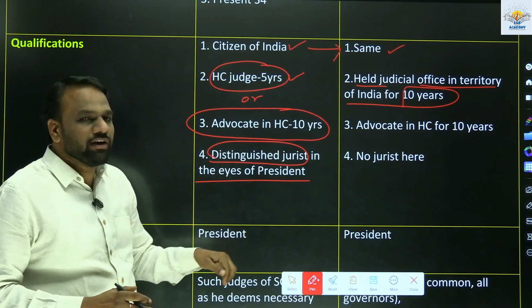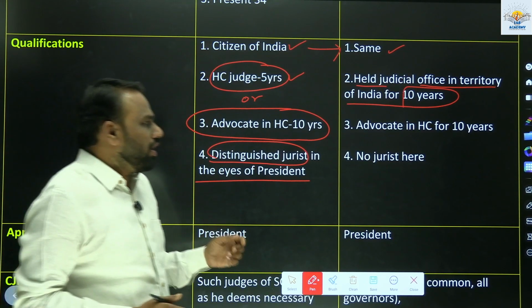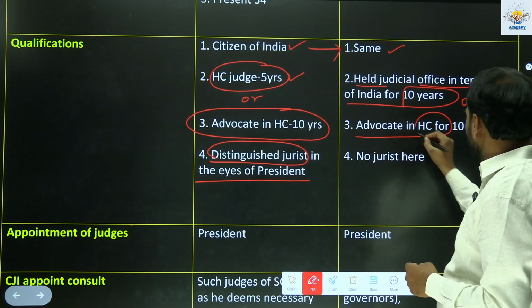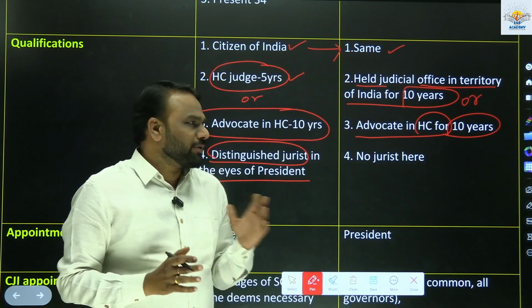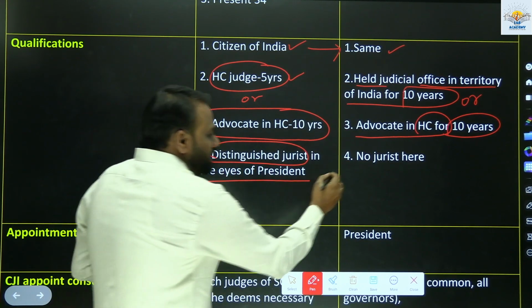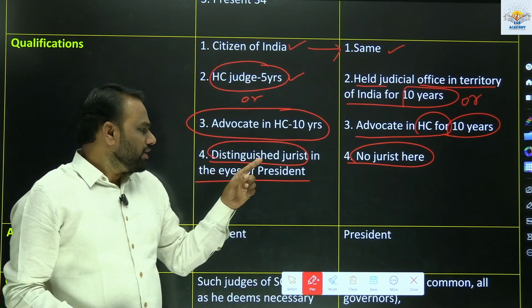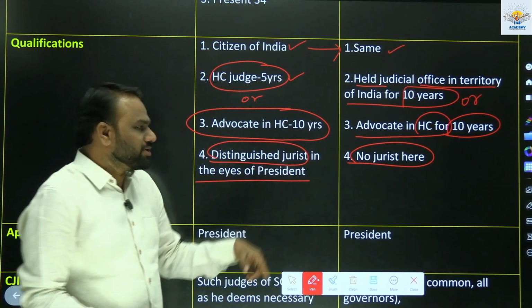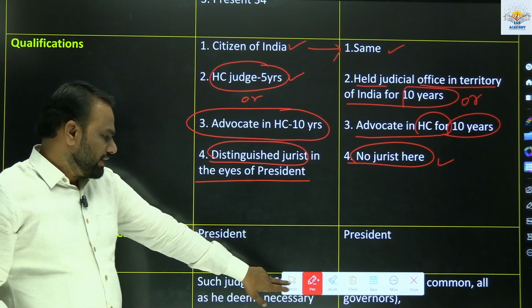That is very important. Territory of India, within India, not outside India, for 10 years. Next, or a person who has served in High Court as advocate for 10 years, even he can be appointed. Next, very important, there is no jurist here. In case of Supreme Court, a distinguished jurist in the eyes of the President could be appointed as a judge of the Supreme Court. But there is no such provision in case of High Court. Very important.